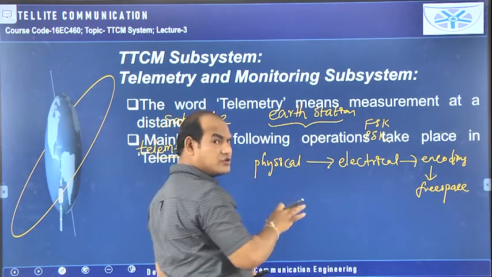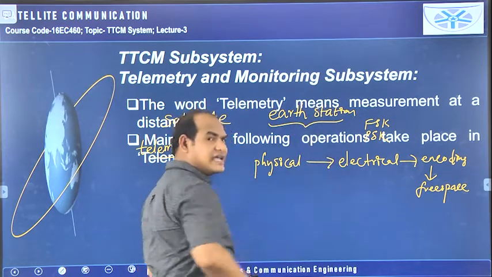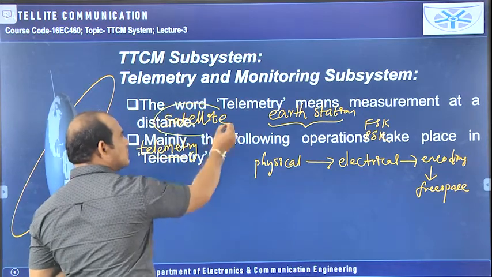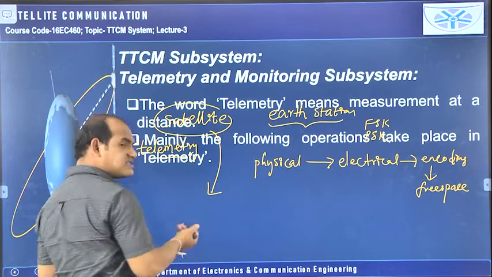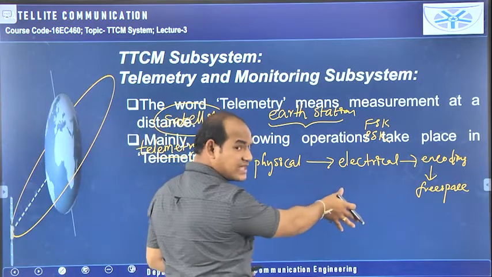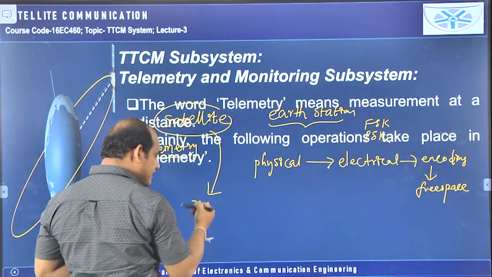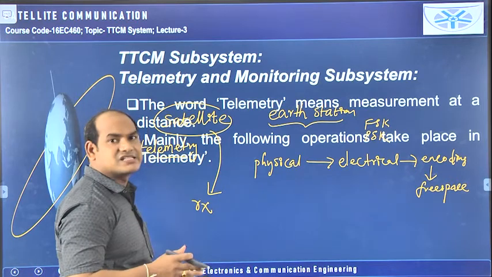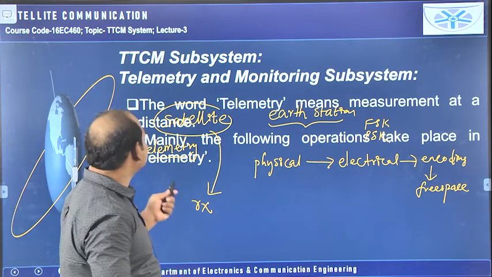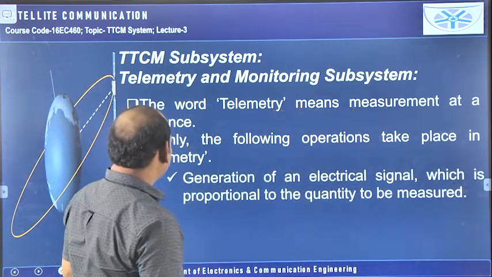These are the steps that are going to be done in the telemetry and monitoring subsystem which is available in the earth station, and the same system is available in the satellite also. And in this satellite, the first thing is it has to receive whatever data is transmitted from this system. So it will receive that, and again it will retransmit to the same earth station or a different earth station. So these are the things that will be done by using this telemetry and monitoring subsystem.